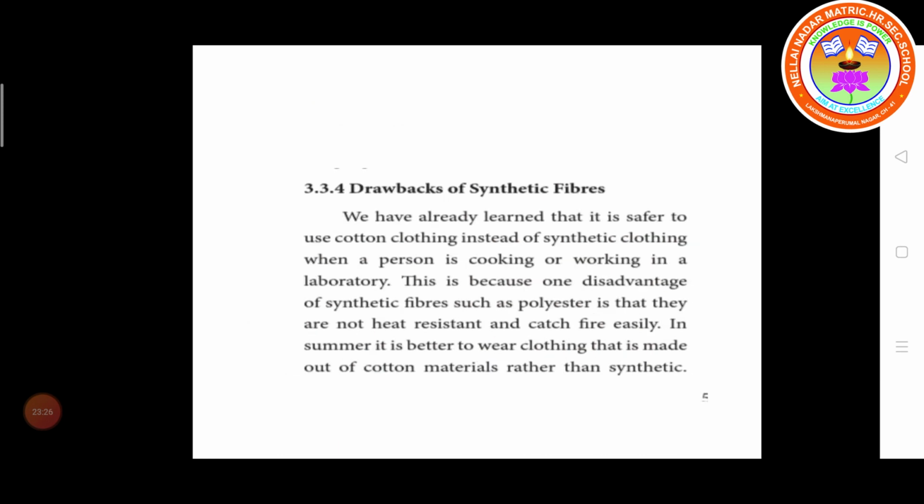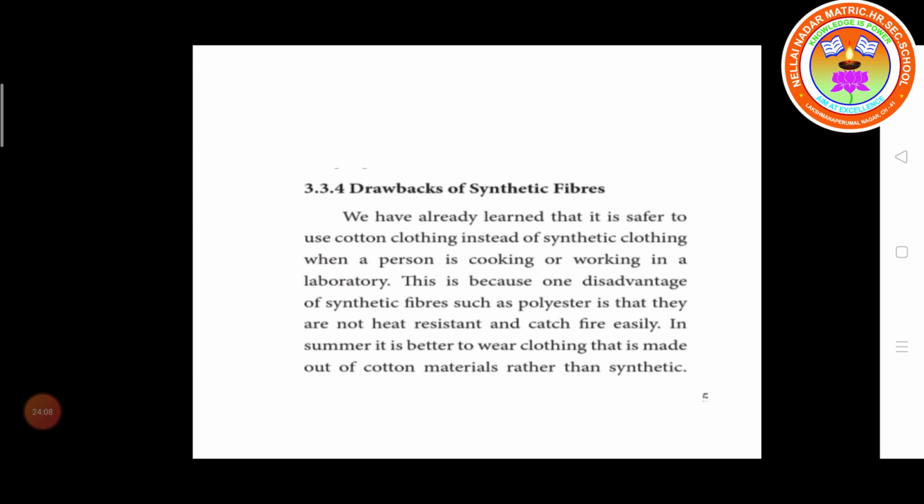So next is the drawbacks of synthetic fiber. Disadvantages of synthetic fiber. We have already learned that it is safer to use cotton clothing instead of synthetic clothing when a person is cooking or working in a laboratory. In cooking and working in a laboratory there is more chance of catching fire. So one disadvantage of synthetic fibers such as polyester is that they are not heat resistant. Polyester is not heat resistant, so it catches fire easily.